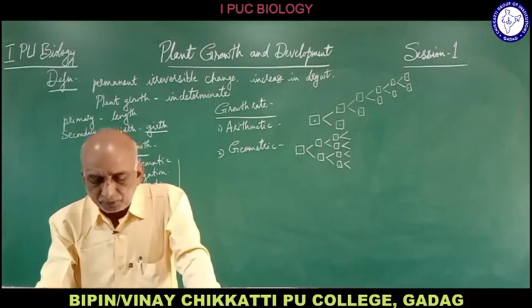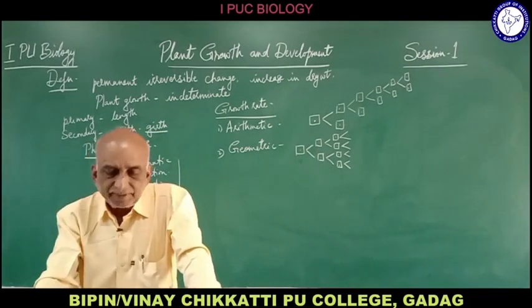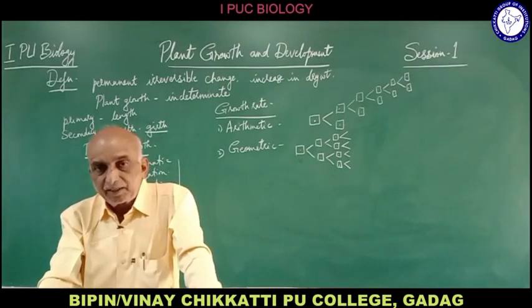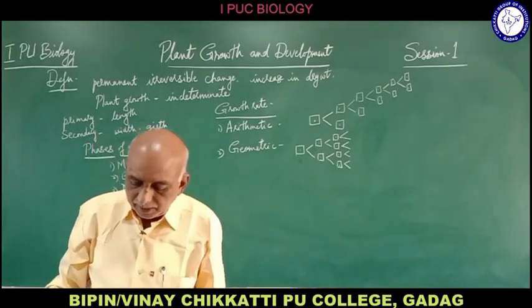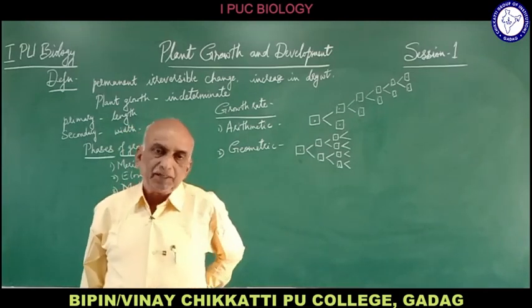They continue to divide, and it occurs in early embryos. Embryos at the early stage show such cell division, and in unicellular organisms also we see this type of cell division.